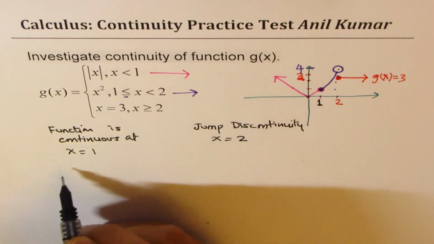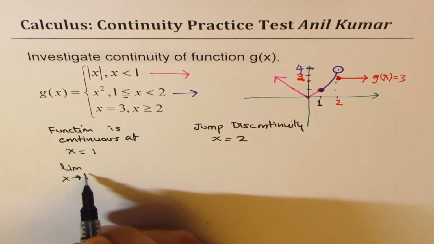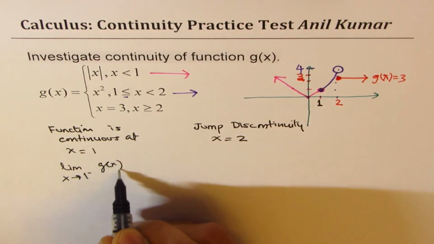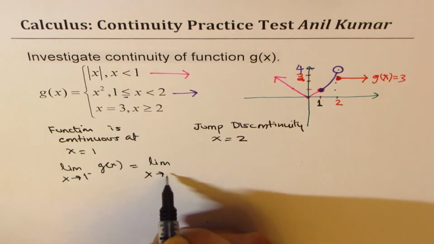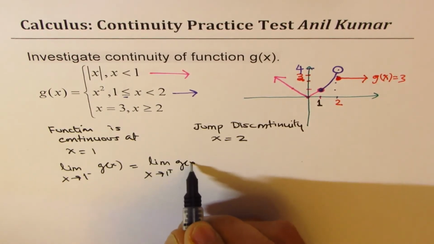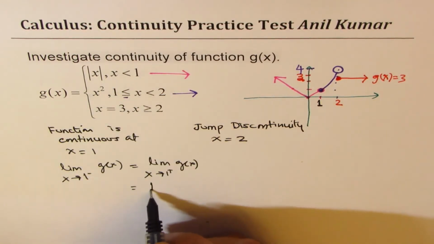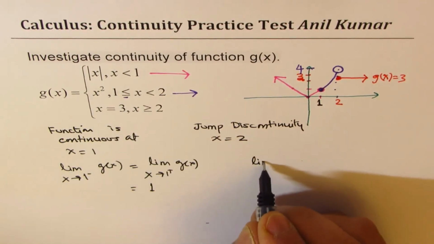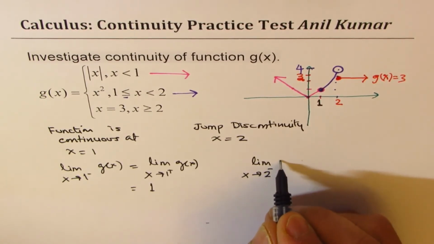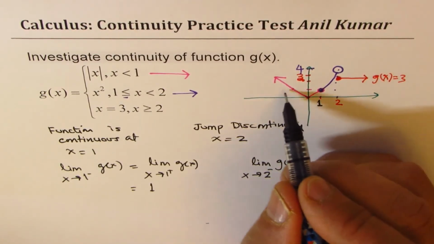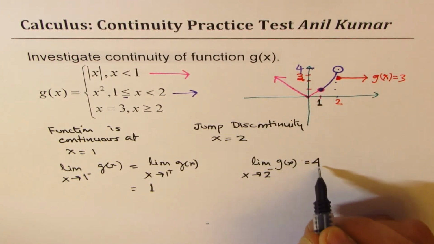And the reason is that the limit of the function g of x as x approaches 1 from the left side is equal to the limit of the function as x approaches 1 from the right side, right? And both are equal to 1. However, the limit of the function as x approaches 2 from the left side, if you approach from the left side, right, then you reach a value of 4. This is 4.